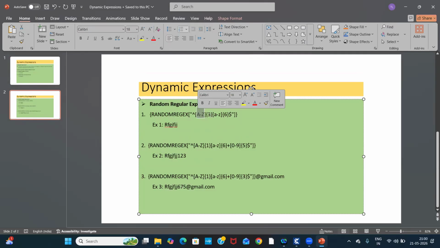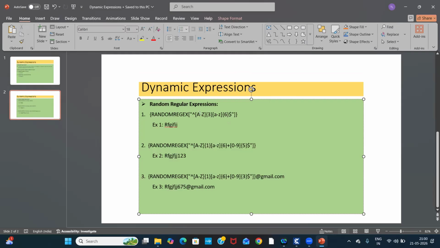Then in flower brackets I mentioned how many capital letters I want. Then I mentioned A to Z for small letters, and how many small letters I want, I mentioned six.